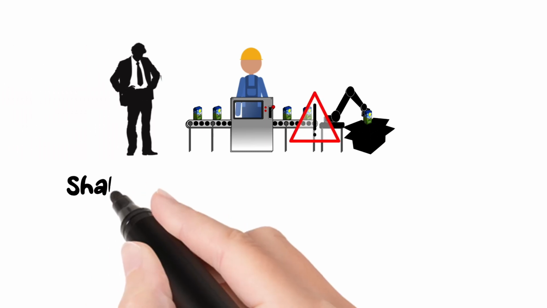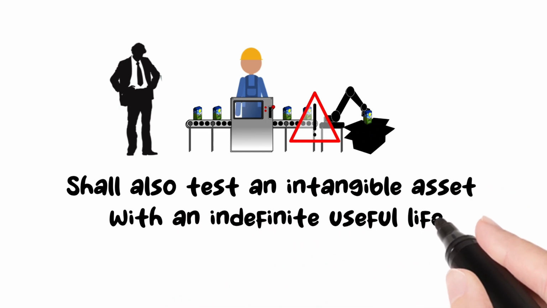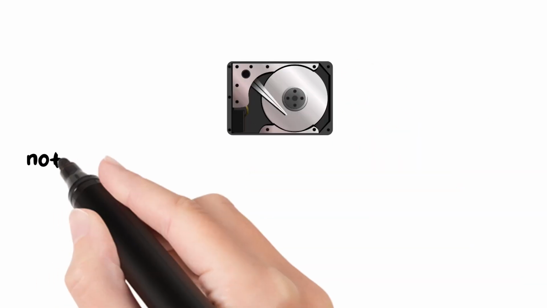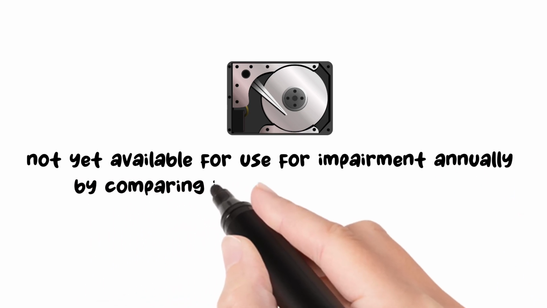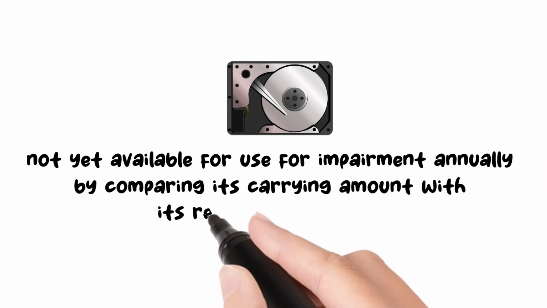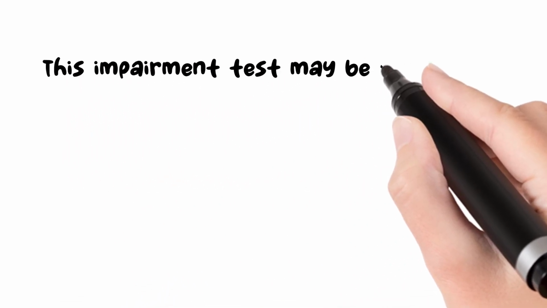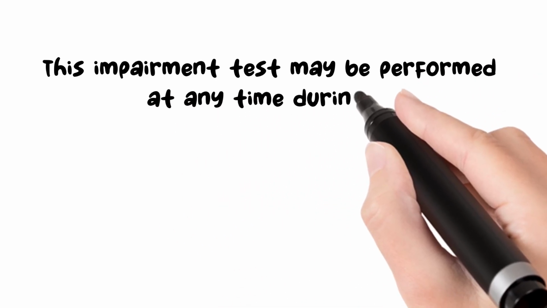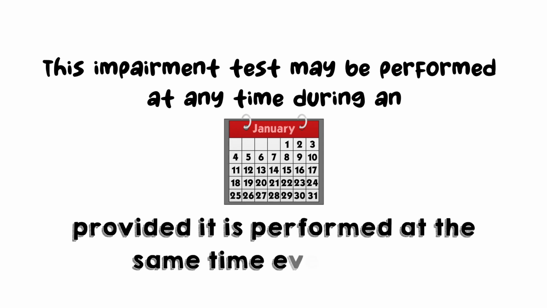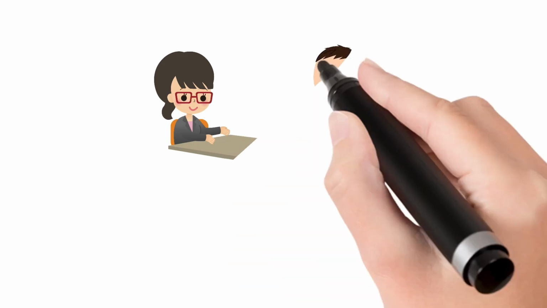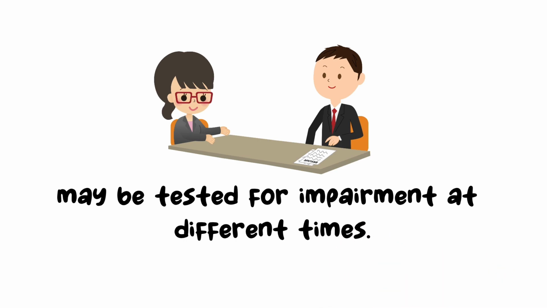An entity shall also test an intangible asset with an indefinite useful life, or an intangible asset not yet available for use, for impairment annually, by comparing its carrying amount with its recoverable amount. This impairment test may be performed at any time during an annual period, provided it is performed at the same time every year. Different intangible assets may be tested for impairment at different times.